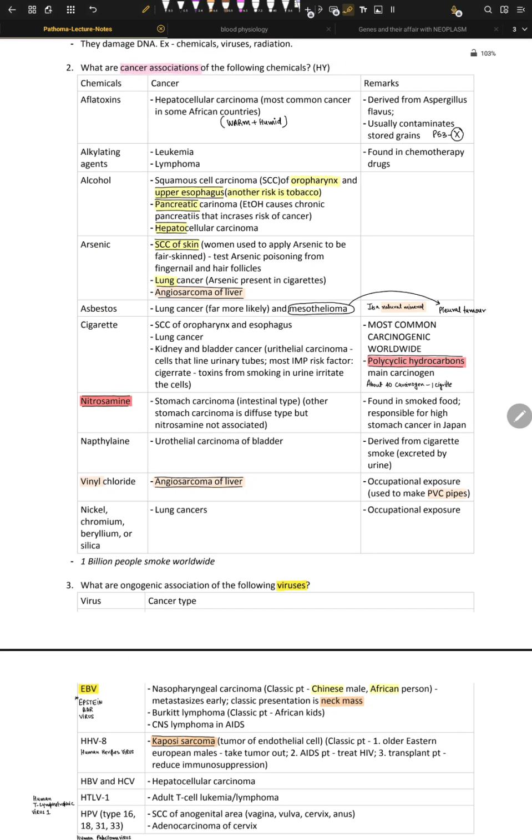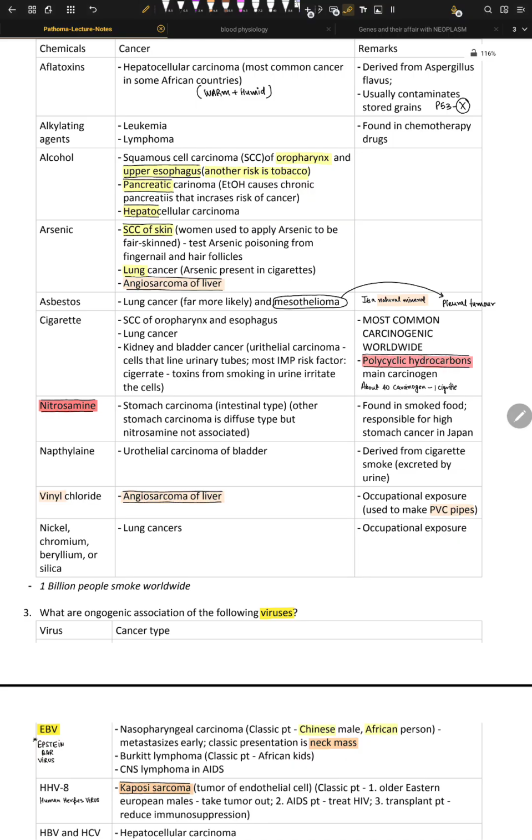The concept here is that when we inhale the toxin, it gets absorbed by the lungs, and then it goes to the bloodstream, and it reaches the kidney and bladder eventually. This is where these toxins start to concentrate in the urine. So that's why we have kidney and bladder cancer due to cigarettes. Nobody would think that it can happen, but this toxin in the urine irritates the cells. That's why we have that.